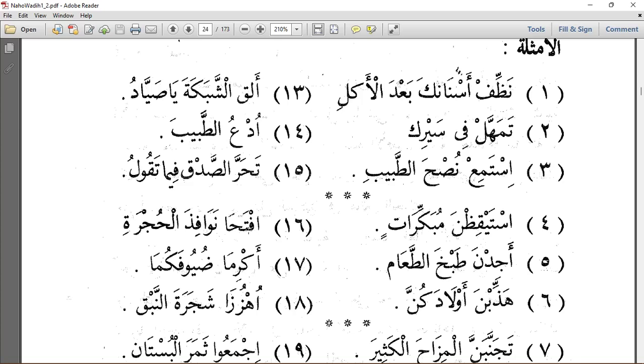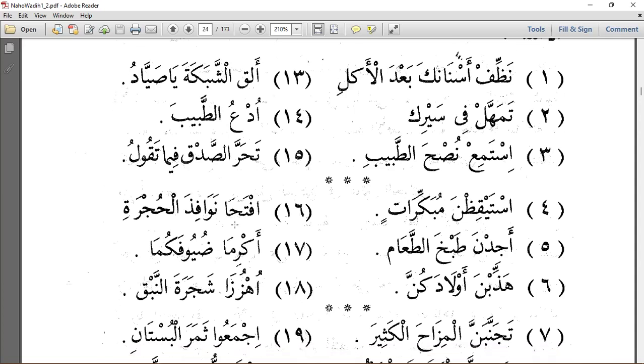So iftaha nawafiz al-hujra, open the windows of the room. Talking to what? To two people. We are talking to two people because our fi'l is in the dual form. Akrima duyufakuma, honor your guests. Talking to what? To two people.